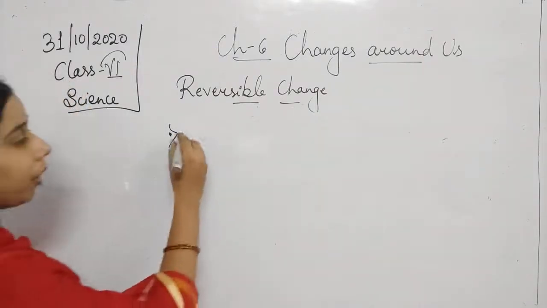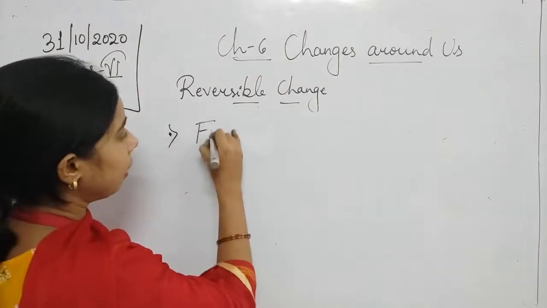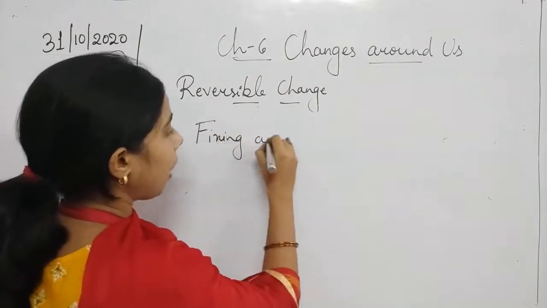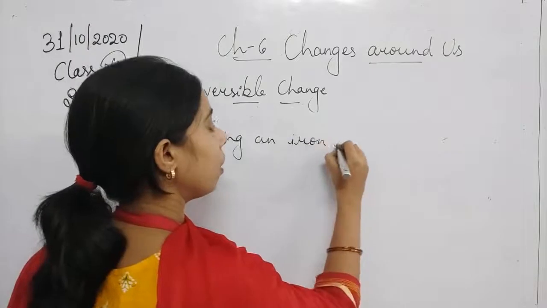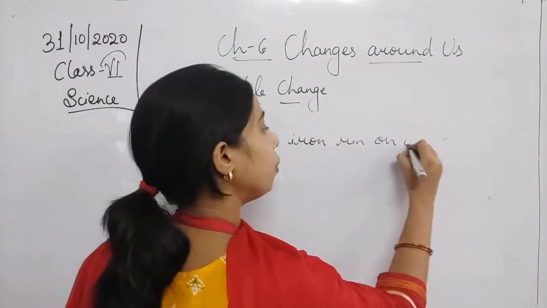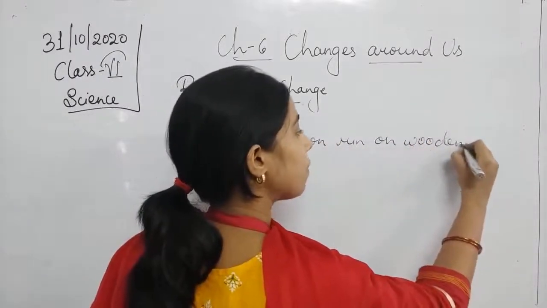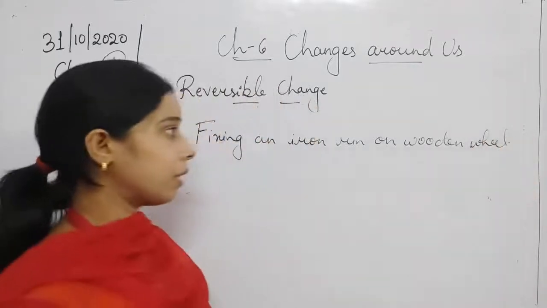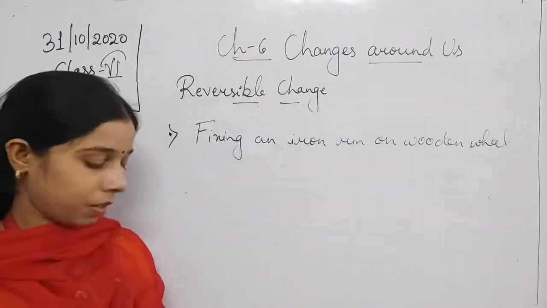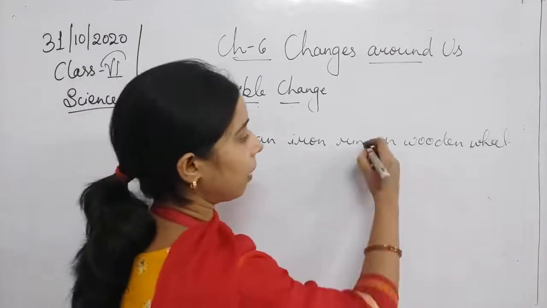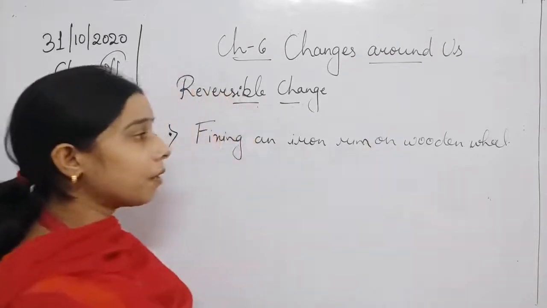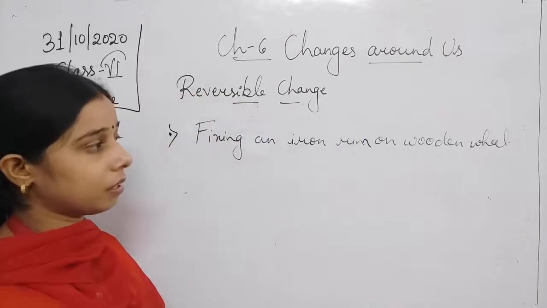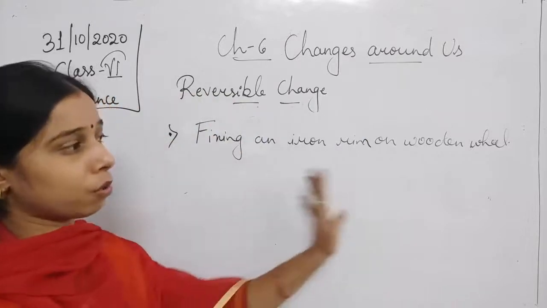So the reversible change of expansion is basically used in fixing an iron rim on a wooden wheel. You have seen, students, a wooden wheel. And the iron rim, R-I-M, is used to fix on a wooden wheel.